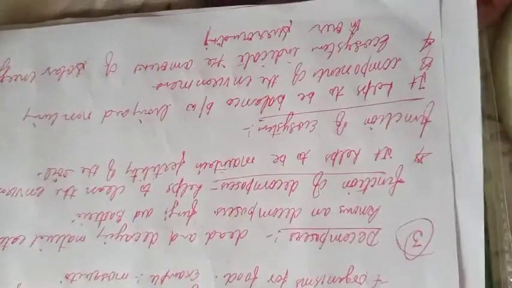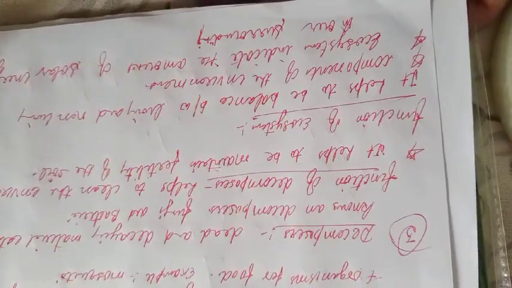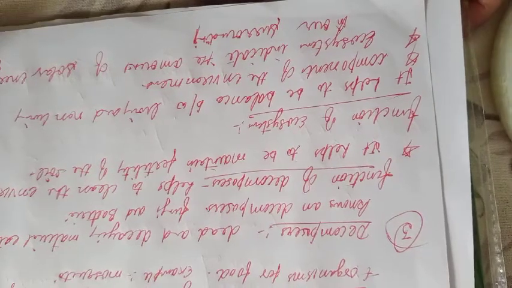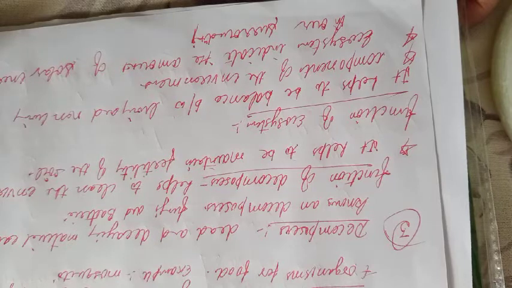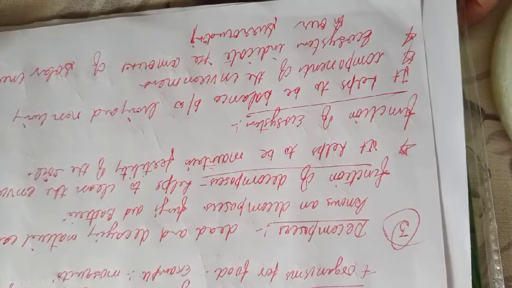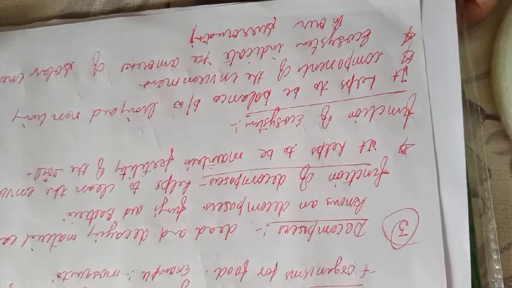If solar energy is not present, plants are not able to make food by the photosynthesis process, because solar energy is an essential requirement for plants to make their own food.